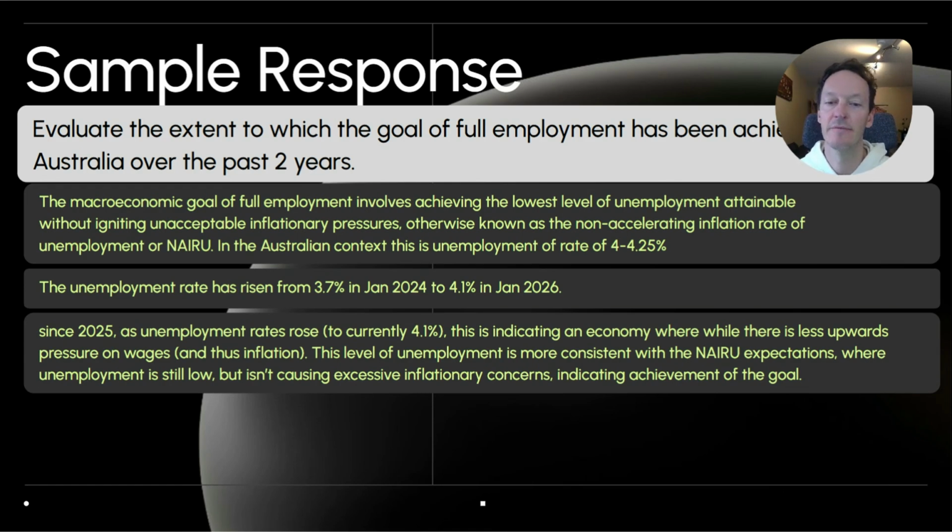And then go on to say this level of unemployment is more consistent with NAIRU, where unemployment is low but isn't causing inflationary concerns. What I like to do here is link back to a section of the definition, or an understanding of that goal, to say, hey, we've met it because of this particular part of the goal. So that's the where it has been met.